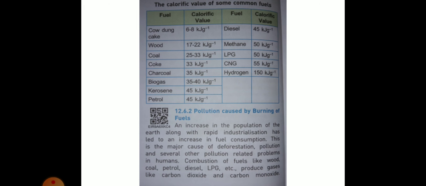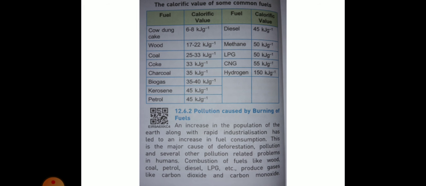Calorific value of some common fuels. Cow dung cake, calorific value 6 to 8 kilojoule gram inverse. And fuel wood, calorific value 17 to 22 kilojoule gram inverse. And coal, calorific value 25 to 33 kilojoule gram inverse. And coke, calorific value 33 kilojoule gram inverse. And charcoal, calorific value of charcoal is 35 kilojoule gram inverse. And calorific value of biogas is 35 to 40 kilojoule gram inverse.